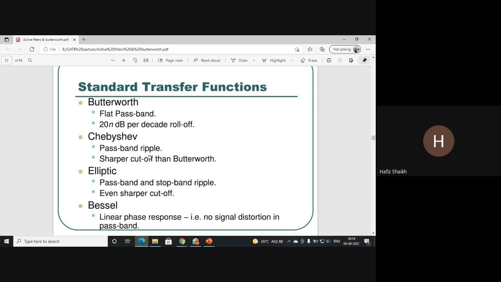Next is the elliptical filter, which has passband and stopband ripple. And the last one is the Bessel filter.